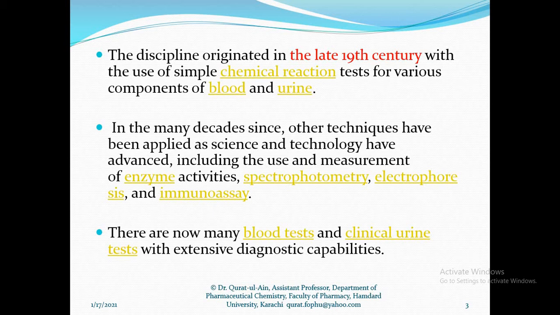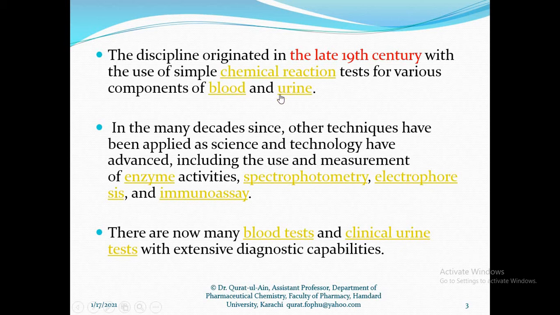When this field started, scientists at that time took different body fluids, for example urine or blood, and performed different chemical reactions, and by these reactions diagnosed whether a disease was present in the human body or not.